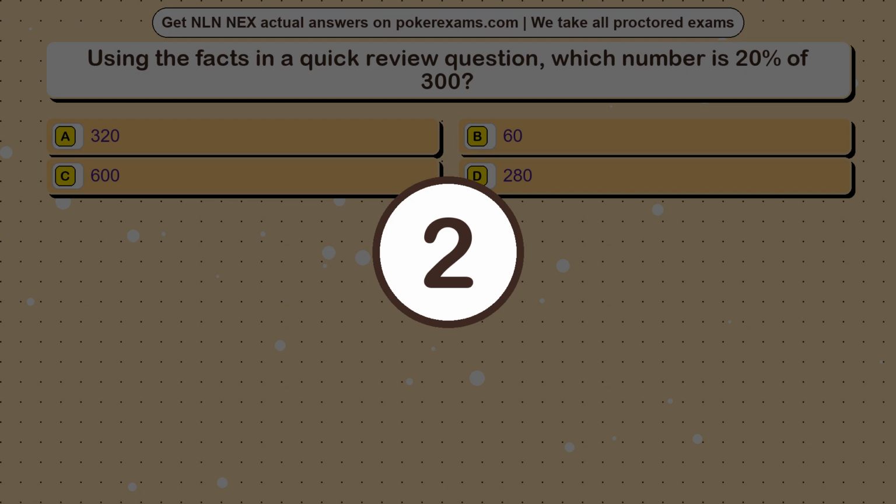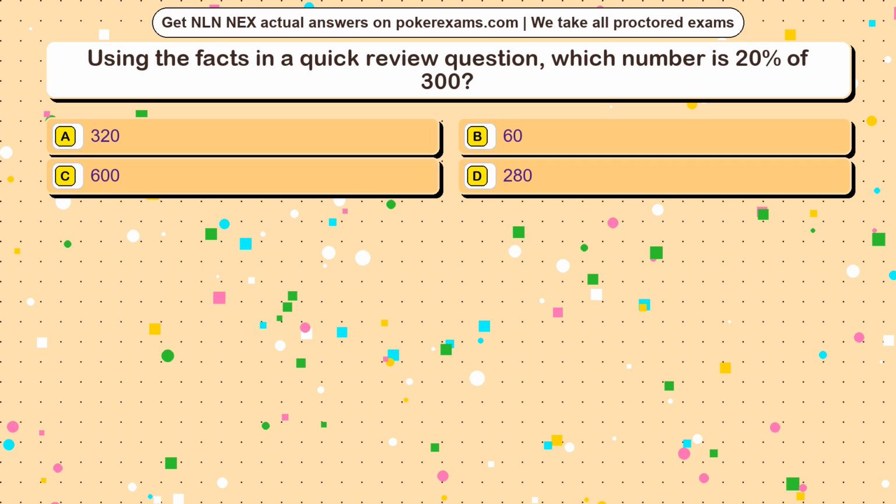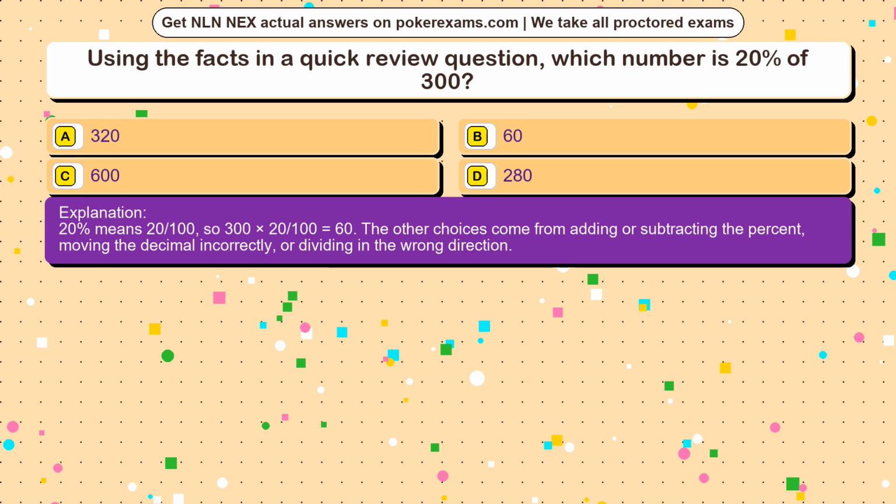The correct answer is option. 20% means 20/100, so 300 times 20/100 equals 60. The other choices come from adding or subtracting the percent, moving the decimal incorrectly, or dividing in the wrong direction.